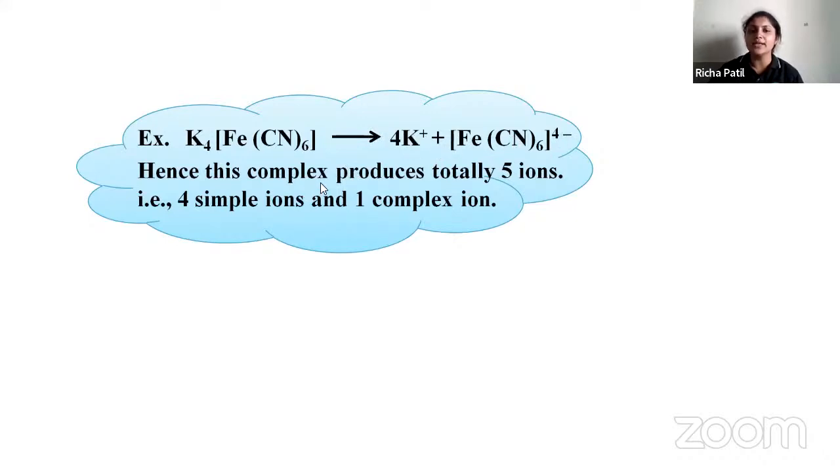Hence this complex produces totally 5 ions, that is 4 simple ions and 1 complex ion, whenever you have aqueous solutions.